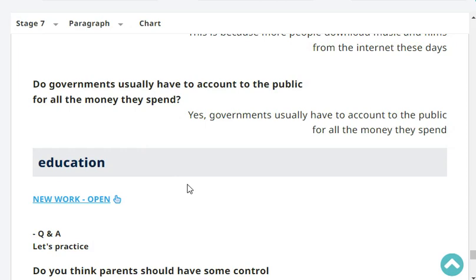Do governments usually have to account to the public for all the money they spend? Yes, governments usually have to account to the public for all the money they spend. Very good.